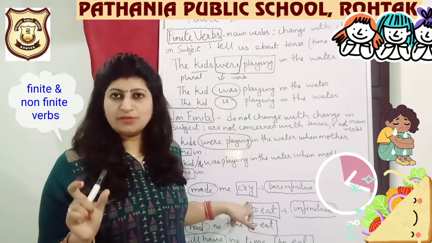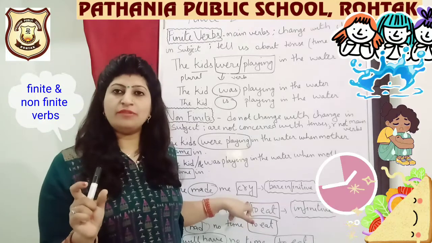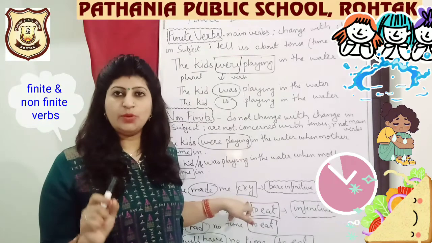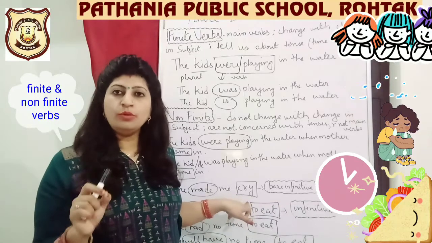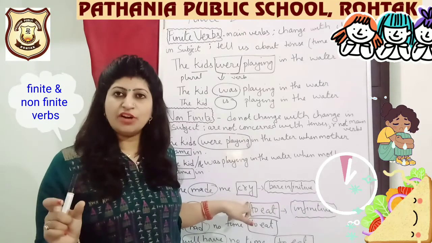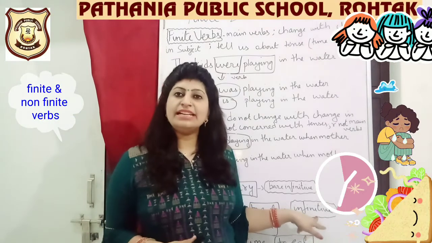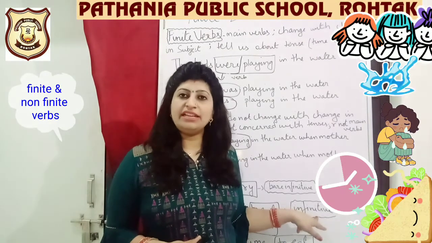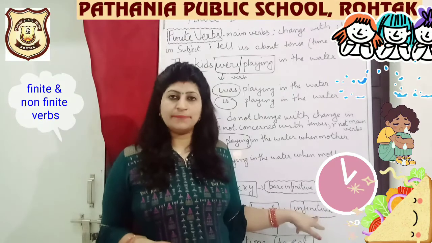So eat is the first form of your verb. With the first form of your verb, or the base form, I have added the word to. When I'm adding to with the base form of any verb, it is called an infinitive.